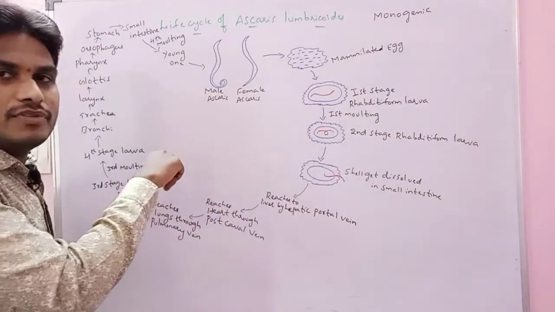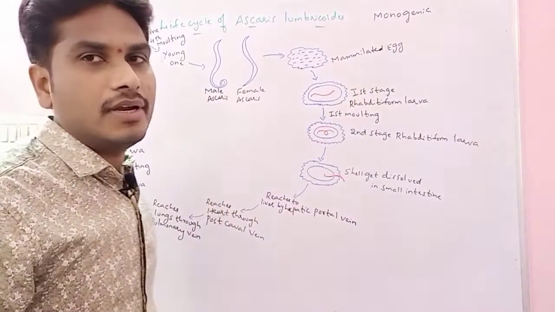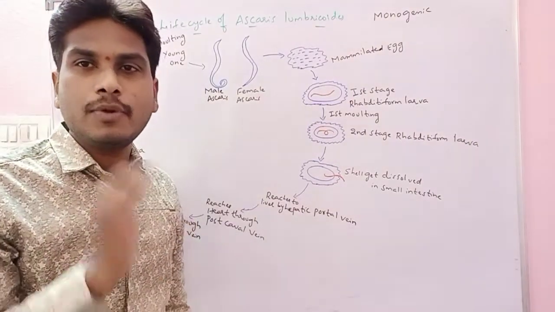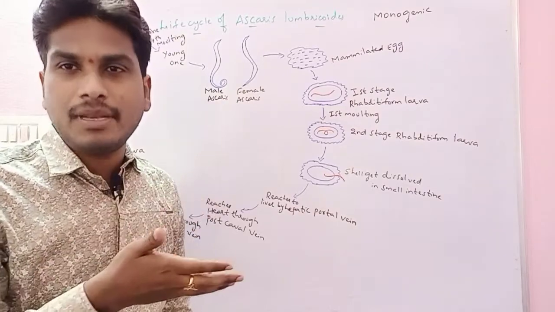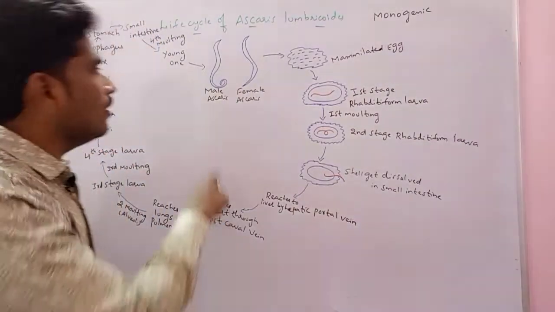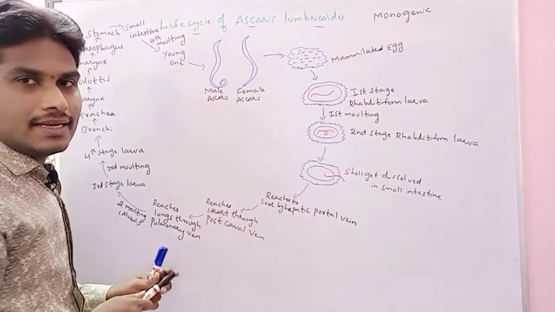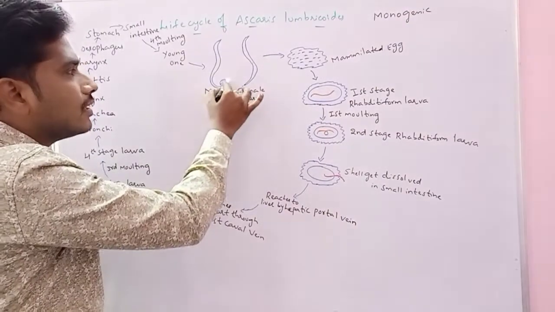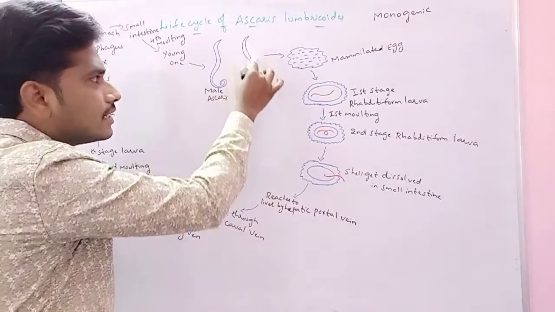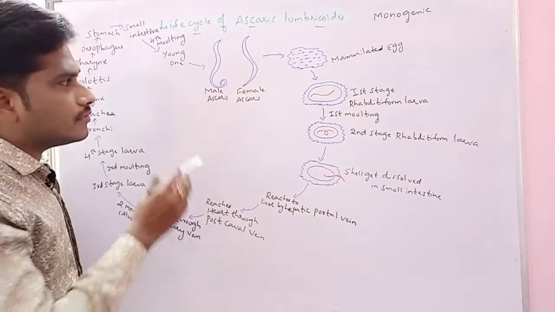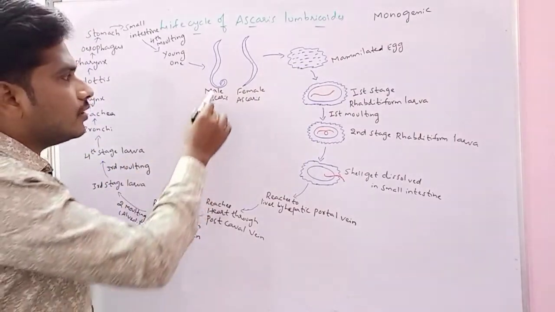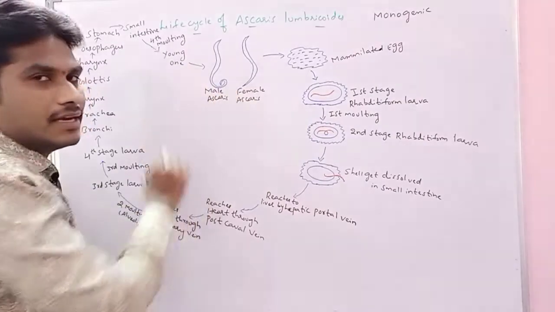If you look at the body of Ascaris lumbricoides, it shows sexual dimorphism. Sexual dimorphism means the male is different from the female. The male Ascaris has a curved tail, and the female Ascaris has a straight tail. Male and female have somewhat similar structure but are different. Male has a curved tail, female has a straight tail.